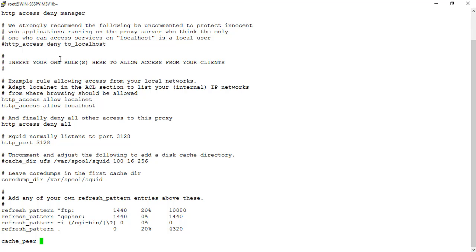I will type that out here, and that's running on port 3128.